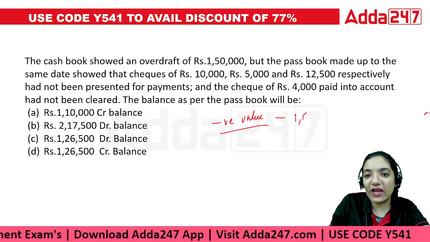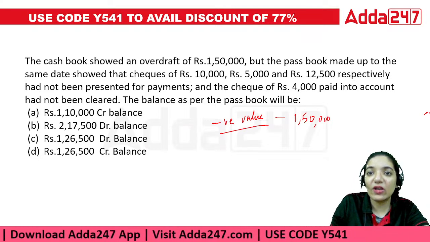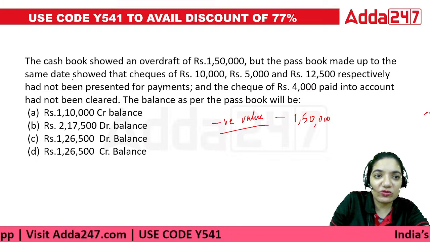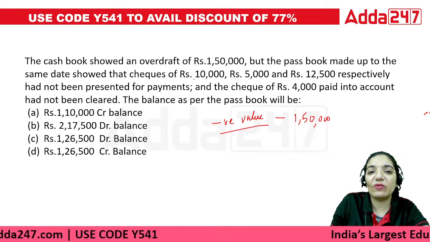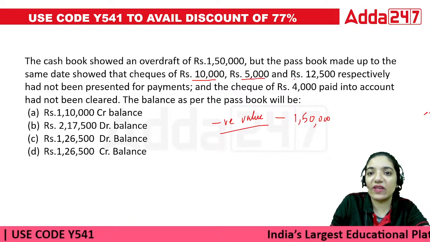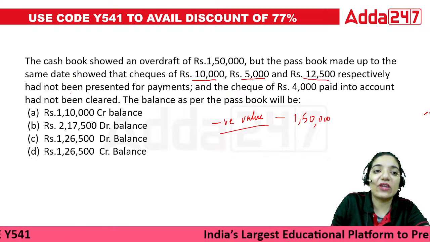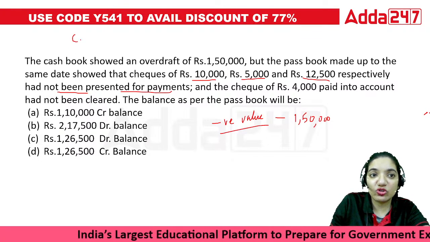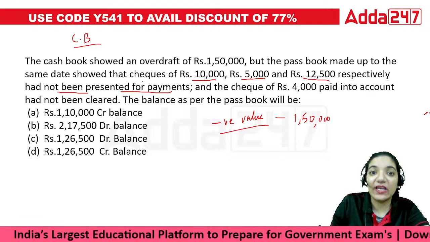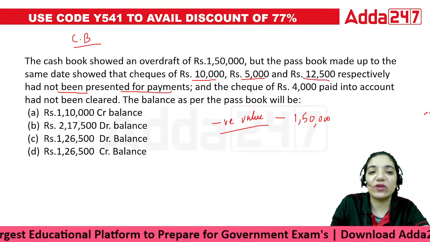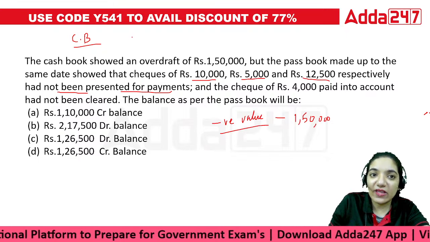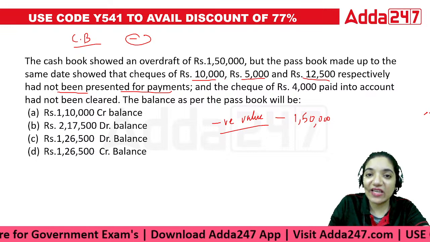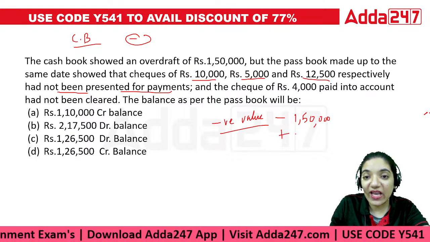That means there is 1,50,000 rupees in the cash book, but the passbook made up to the same date showed that there were three checks, 10,000, 5,000, and 12,500, that had not been presented for payment. So basically the cash book showed a balance of 1,50,000, and there were certain checks that were not presented for payment. We thought we had lost this money, but we didn't lose it. This was still in our pockets, so it has to be added back.